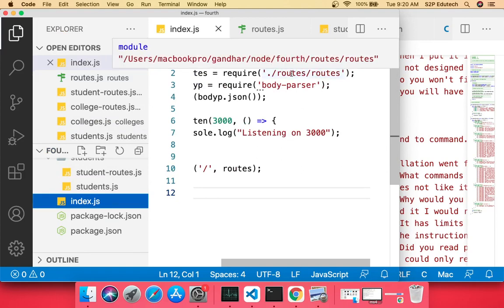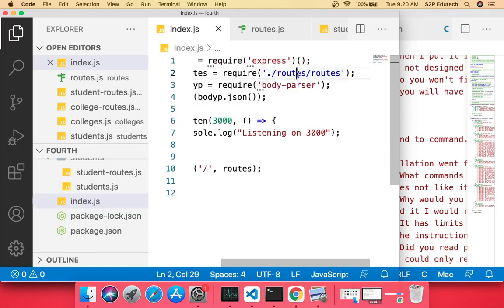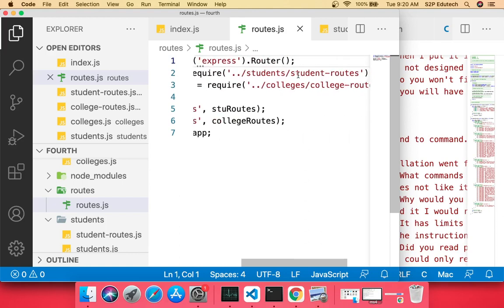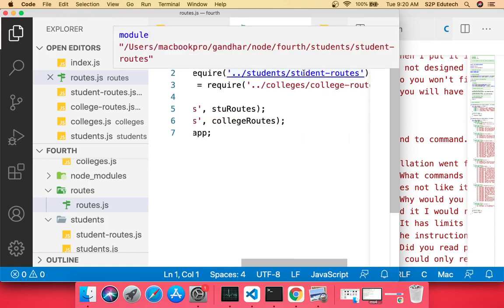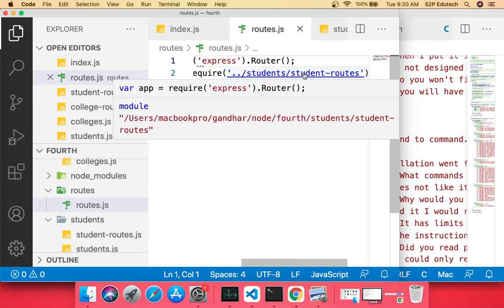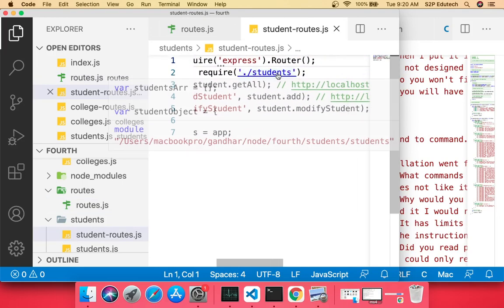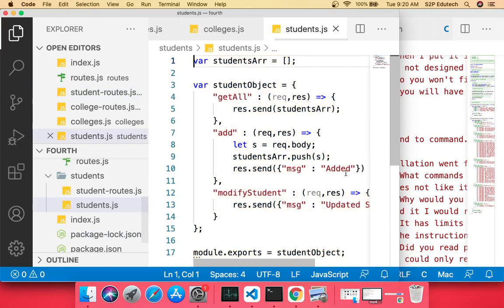Hover, then press control and click. Then if I have to go to student routes file, hover, press control and click. Again here, hover, press control and click. This would take you to that specific file.